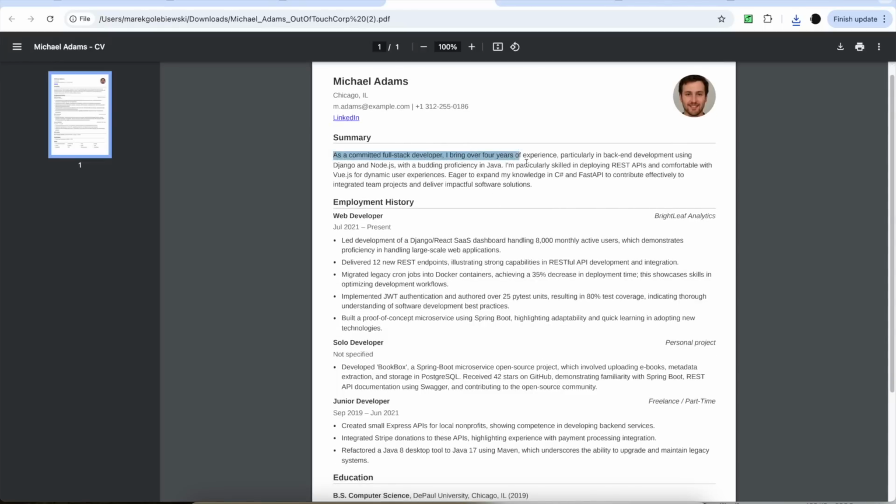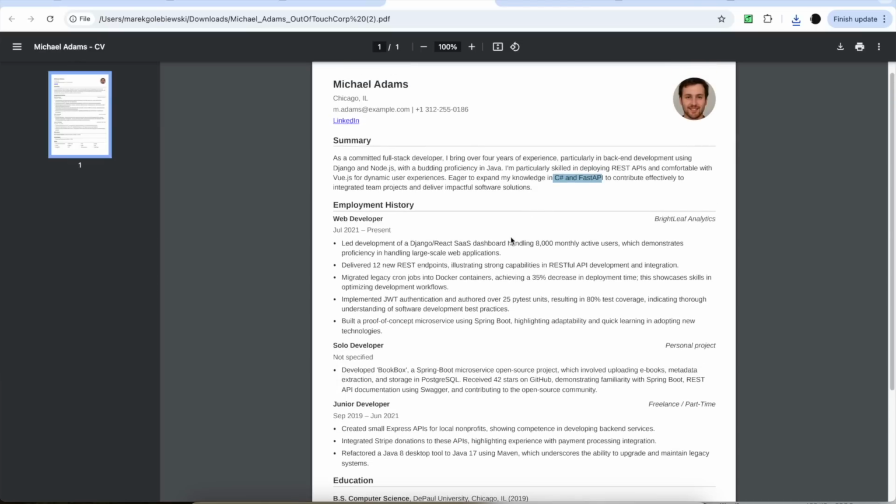You can see, even though the guy, Michael, didn't possess C# or FastAPI in his original skills, Jobowl added this sentence to the summary, saying that he's eager to expand his knowledge of C# and FastAPI to contribute effectively to integrated team projects. So even though he didn't say, okay, I possess those skills, the auto-rejection bots will think this is a keyword that's present in the resume, and therefore will push him forward.